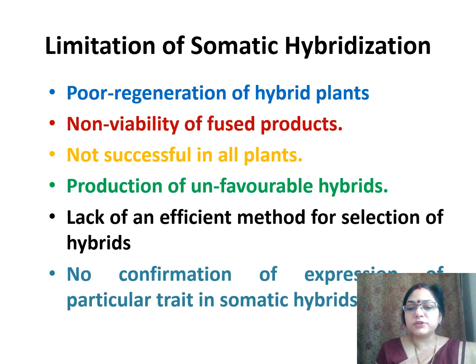There are some limitations of somatic hybridization. Number one is poor regeneration of hybrid plants. Number two is non-viability of fused product. It is not successful in all plants. The production of unfavorable hybrid are also possible. Lack of efficient method for selection of hybrid is one of the limitations, and there is no confirmation of expression of a particular trait in somatic hybrid. That is also its limitation.